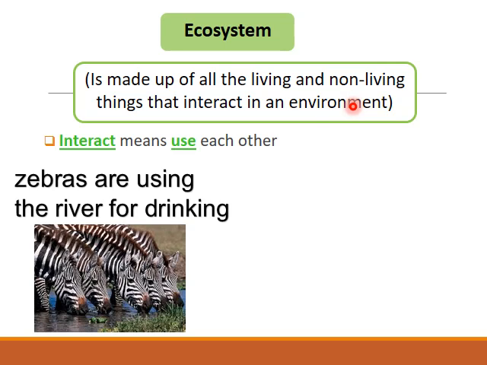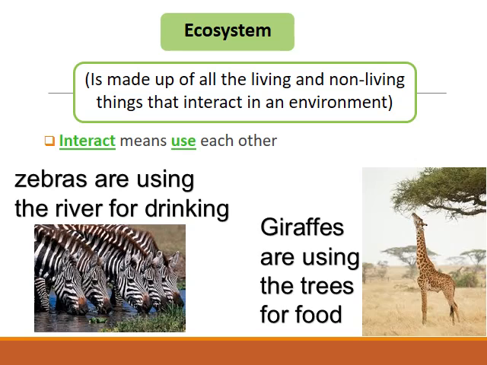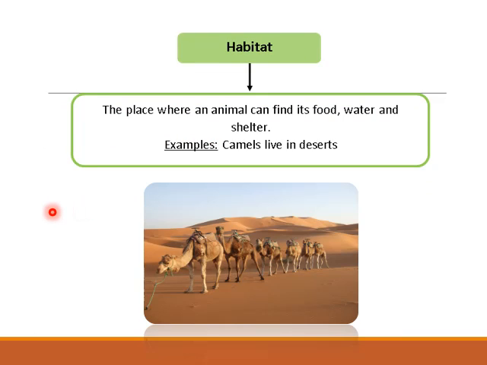So in this picture, for example, you have zebras. They are drinking the water, so they are interacting with or using the river that surrounds them. You have here the giraffe. The giraffes are living things, and they are interacting with another living thing, like the trees. They are interacting with the trees for food. Now, next is the definition of the habitat. The habitat is the place where an animal can find its food, water, and shelter. And we discussed before that your own habitat is your home.